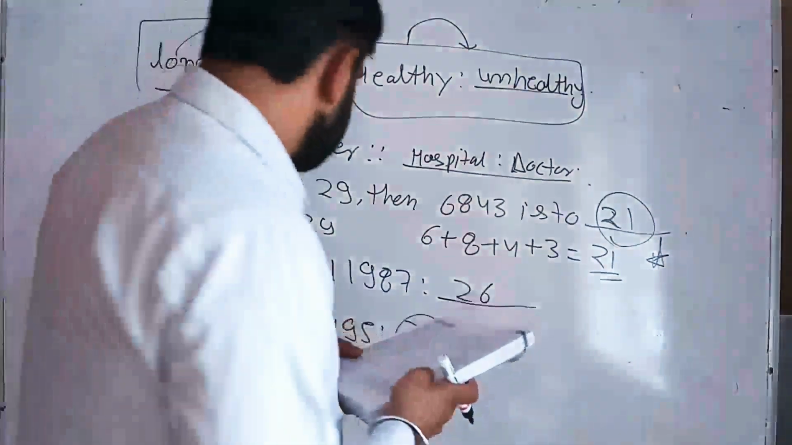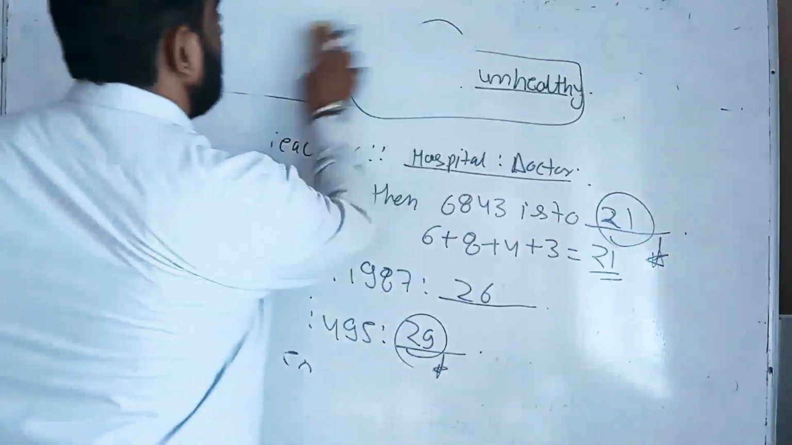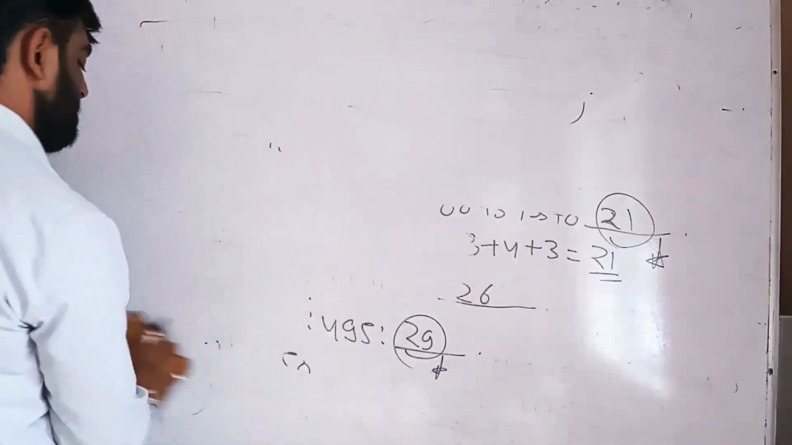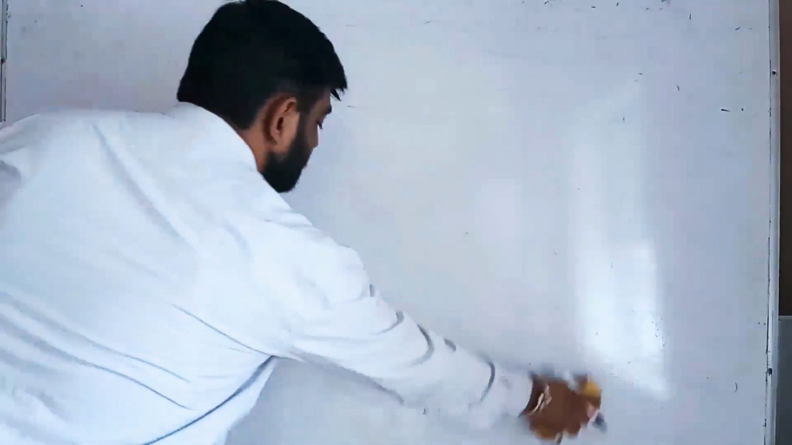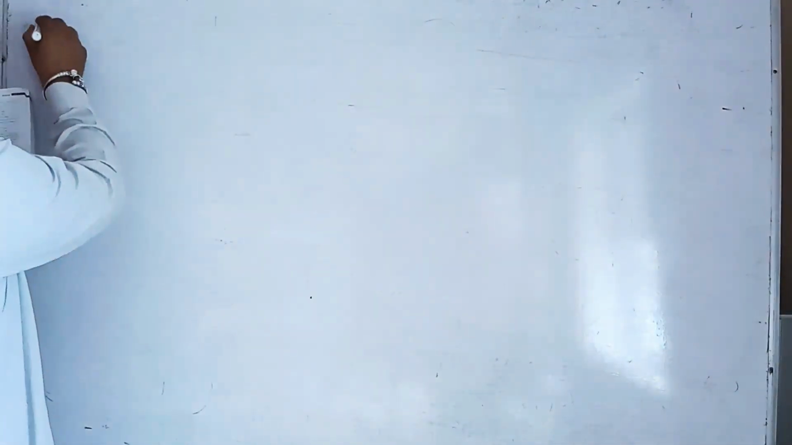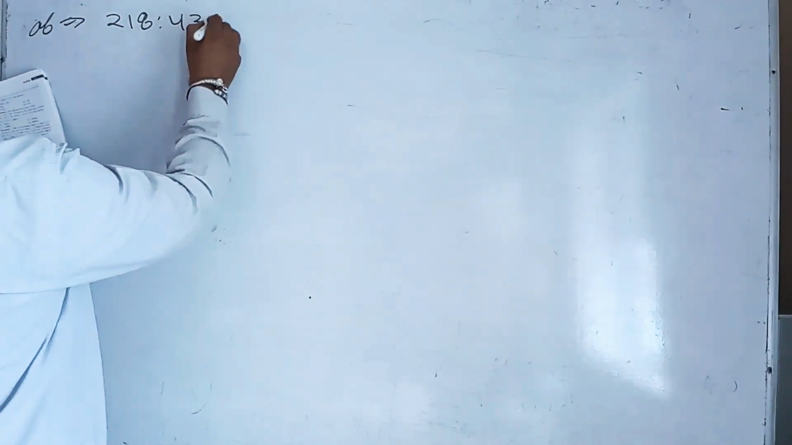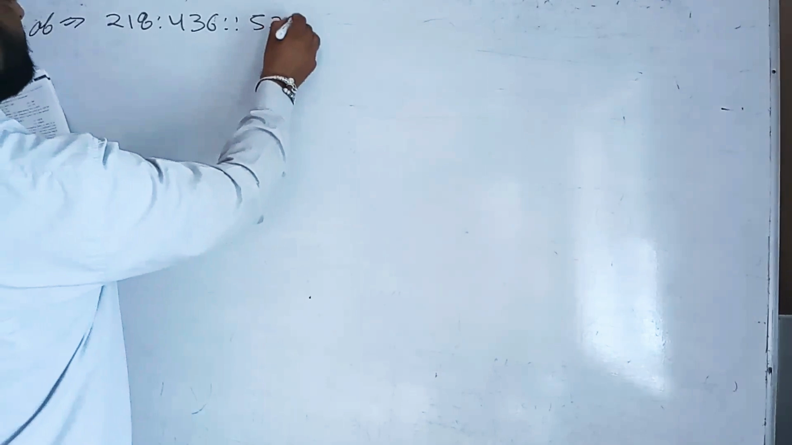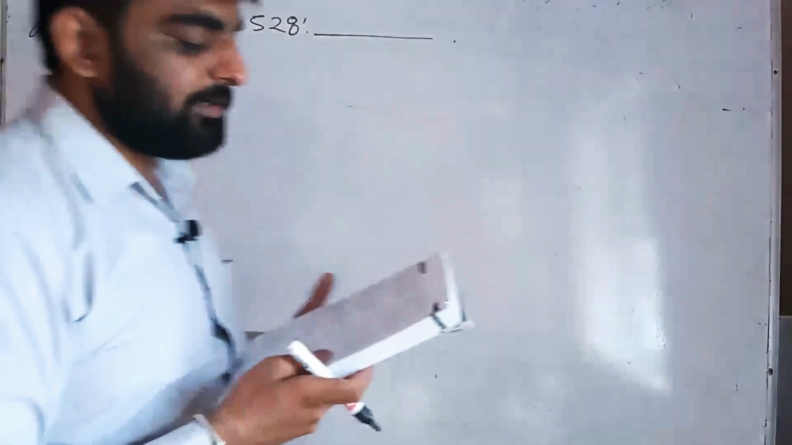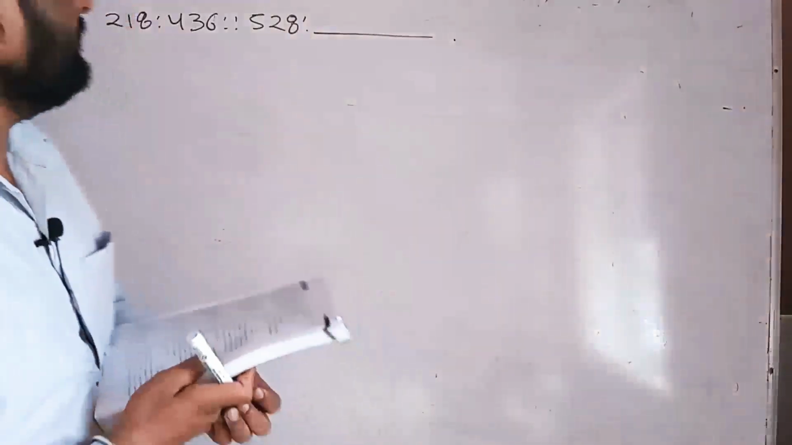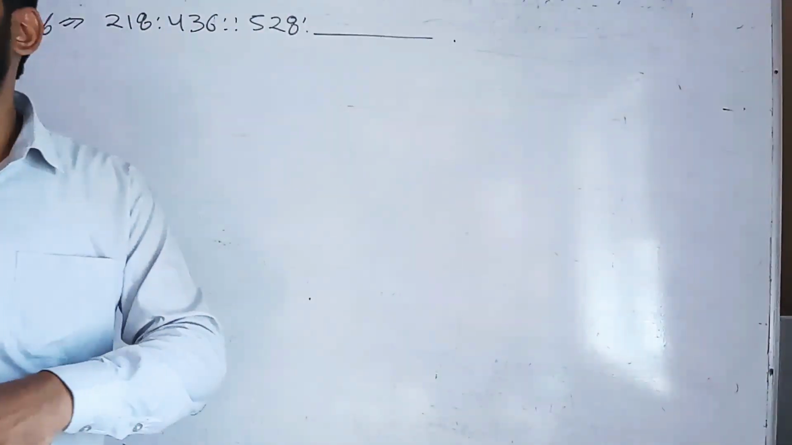So the next type of questions are there. I hope you all understood these types of analogy questions. We will move to question number 6, students, that is 218, 436 and 528. So what is your answer, students? What is the relationship here? That is how 218 is related with 436.